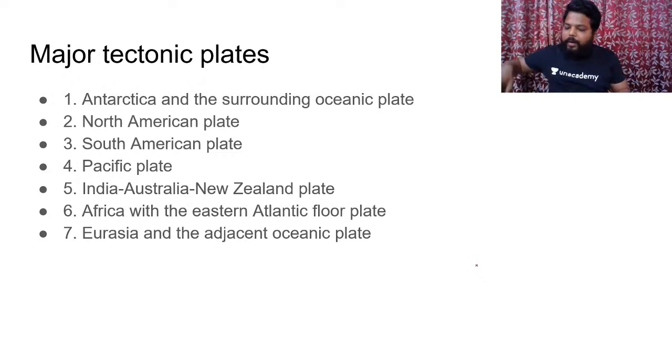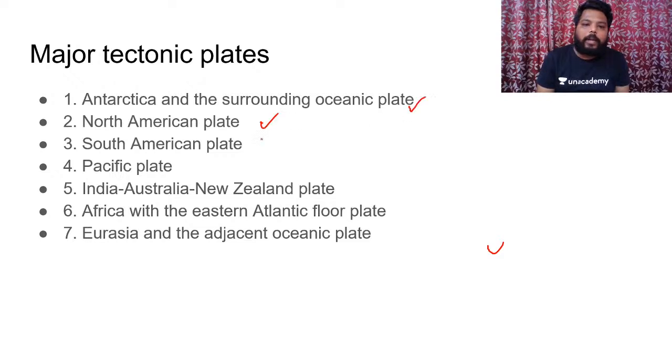So try to open your atlas. Clear? So in this way, we have some of the major plates like the Antarctica plate, which is the most important one, North American plate, South American plate, Pacific plate, Indo-Australian plate, African plate, and Eurasian plate.